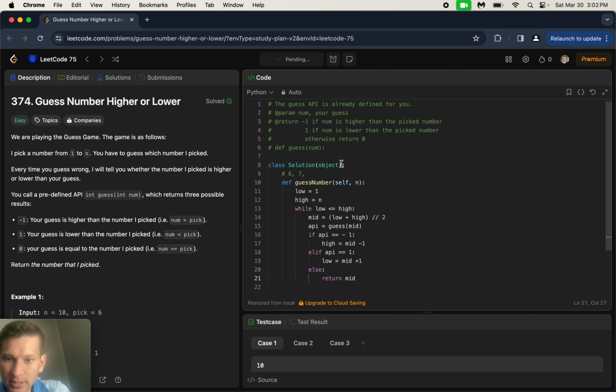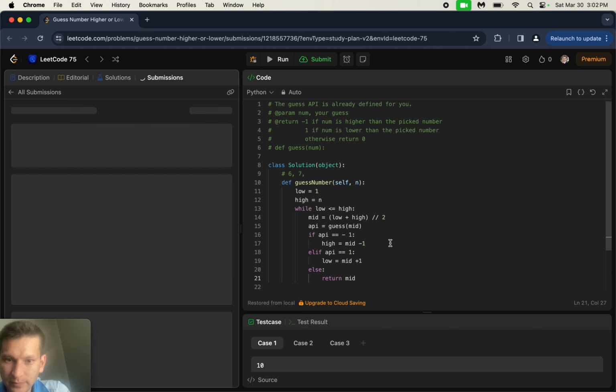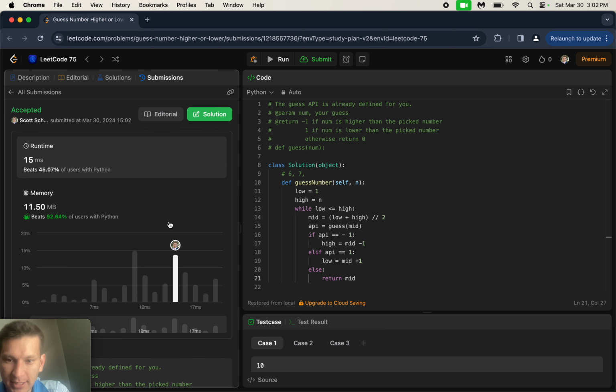And let's run this code, and this should solve. And we beat 92 percentile. And the reason why you have to do plus 1 is because if it's exactly the midpoint, we found it.